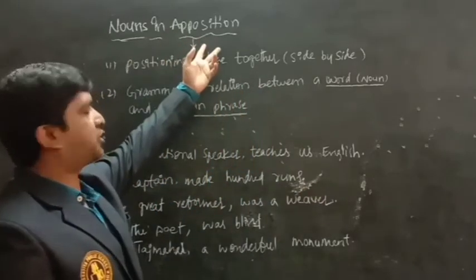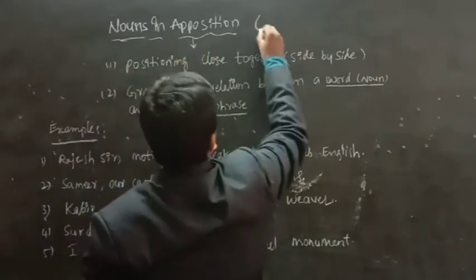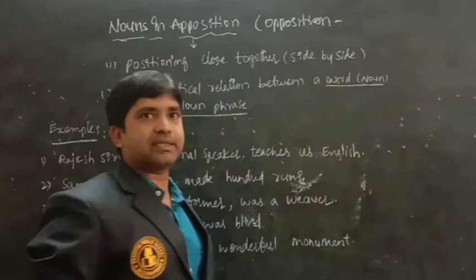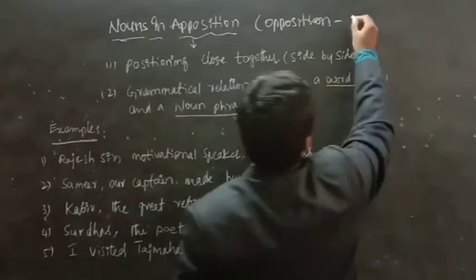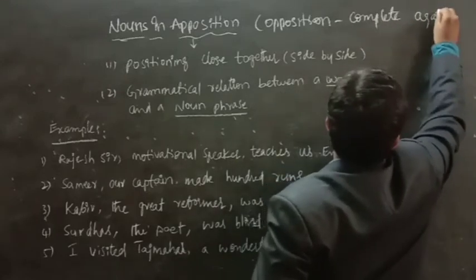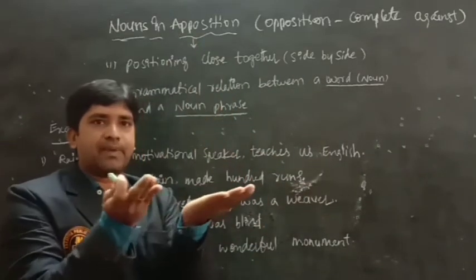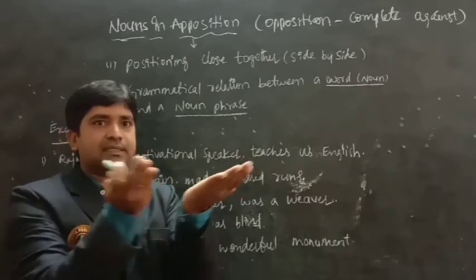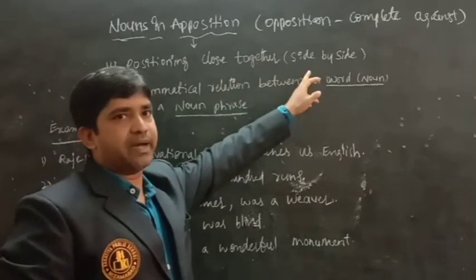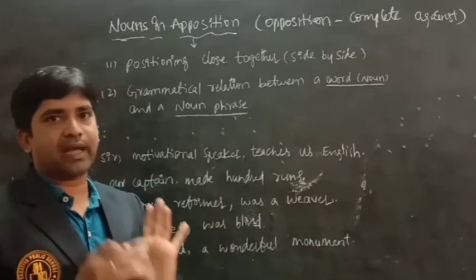Here nouns in apposition. Don't confuse the word with opposition. Opposition means complete against. But here apposition means side by side. Positioning close together side by side, or a grammatical relation between a word and a noun phrase.